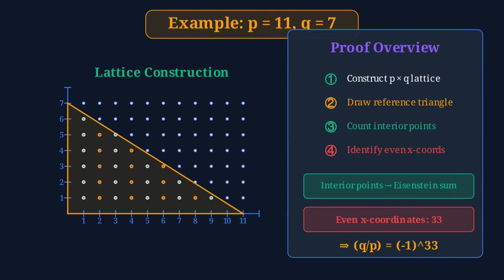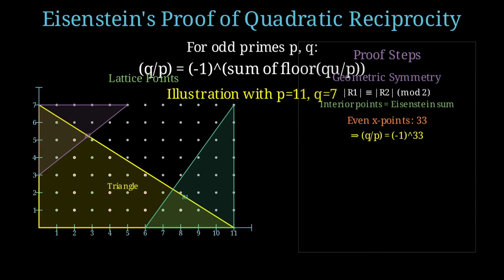This gives us our answer. The Legendre symbol (7/11) equals -1 to the third power, which is -1. So 7 is not a quadratic residue modulo 11.